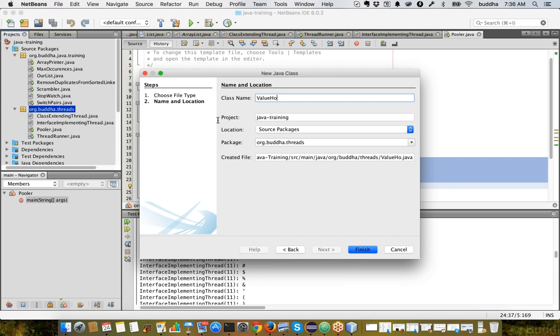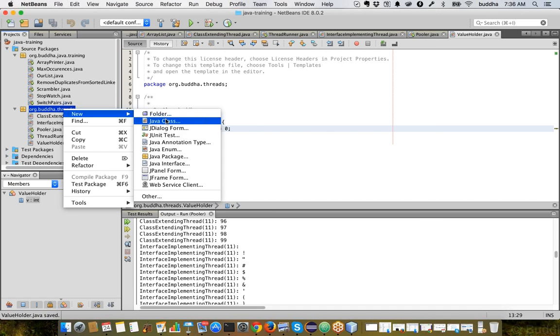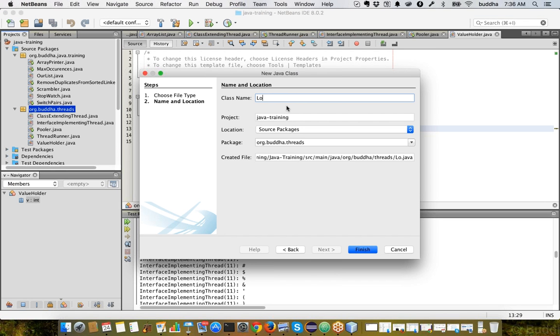So let's say there is a value holder class that will have a static variable, public static int v equals 0. Now let's create a long running thread Java class.